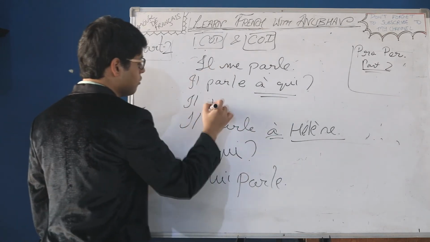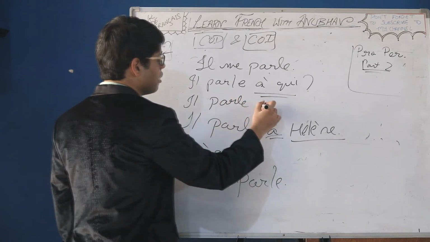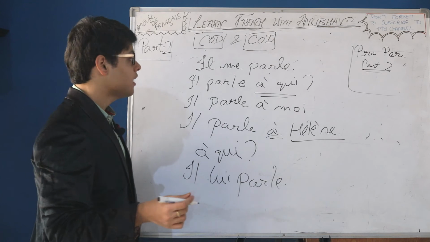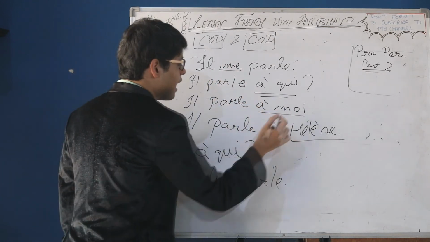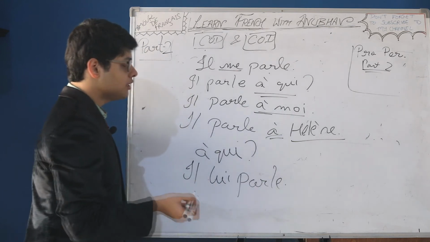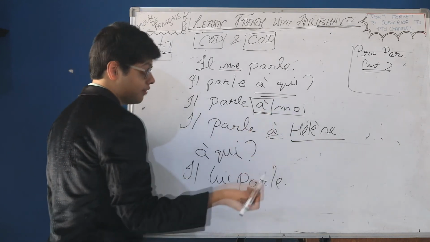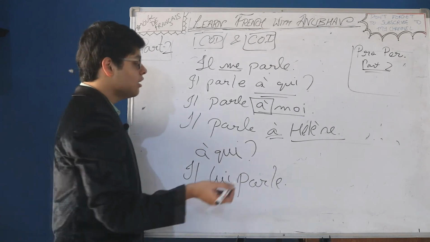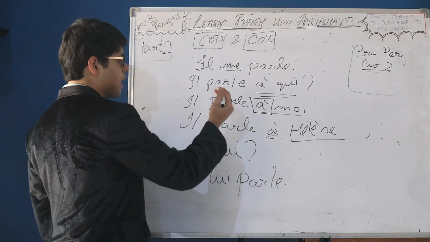One more alternative method, you can try to frame the statement in a different manner. Like you can write il parle à moi. Makes sense, right? Me replaces à moi here. So à is the preposition, and the indication is proven that it's a COI. So il parle à moi, il parle à qui?